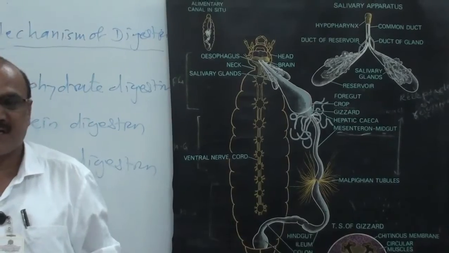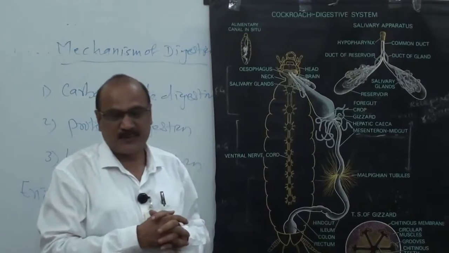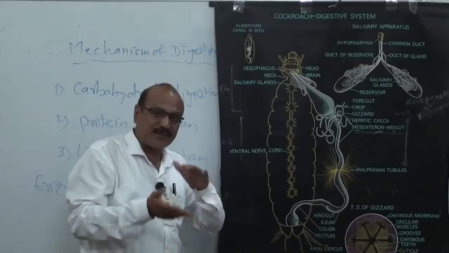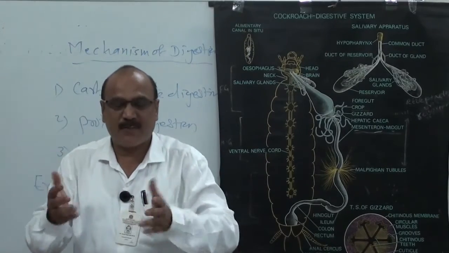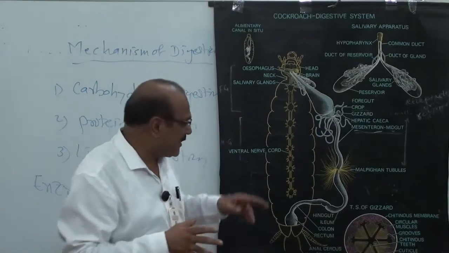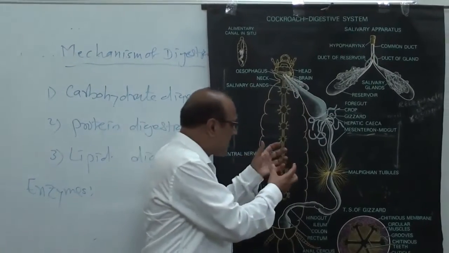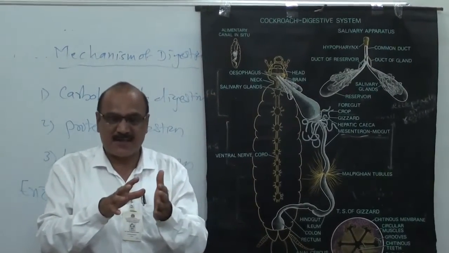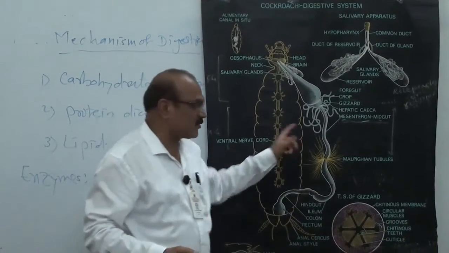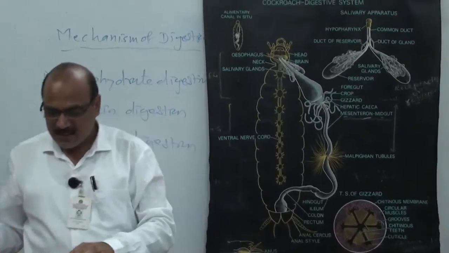The second type of absorption is facilitated absorption, which is also called active transport. Now, passive transport and active transport. In active transport, energy is required for this transportation. Food gets transported like the sodium pump and potassium pump. There are some carrier molecules, and these carriers combine with that particular substrate, these product molecules, and then they turn their position and go to the other side, and vice versa. These processes are taken as facilitated or active transport.